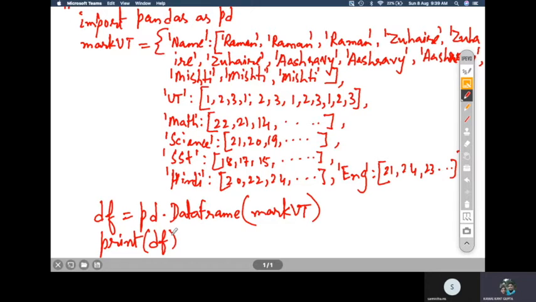Now we will start with descriptive statistics on this data frame. We will take this particular data frame as an example, as a case study, to perform all the other operations. So let us do the descriptive analysis part.